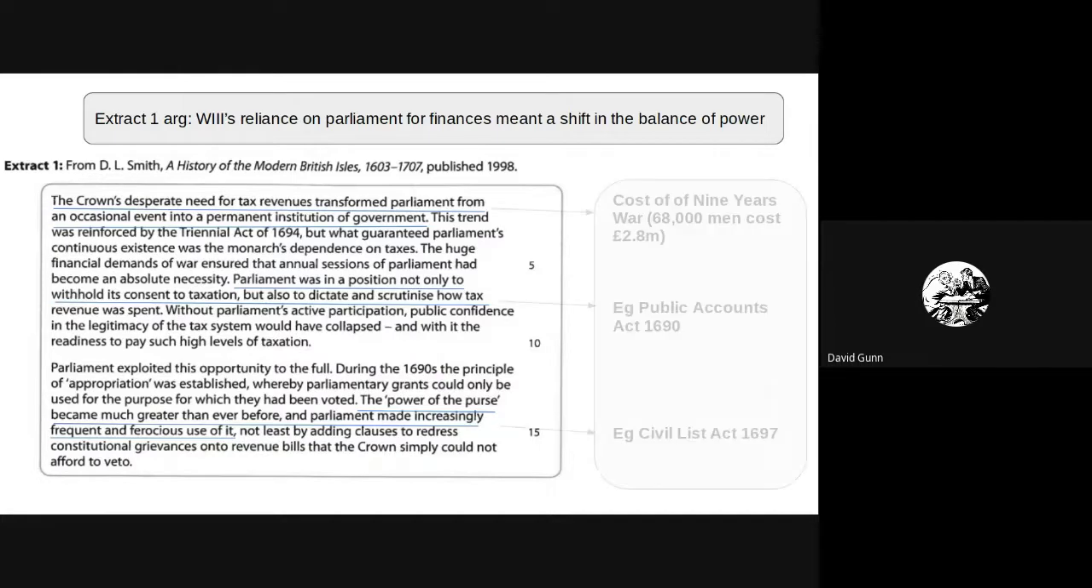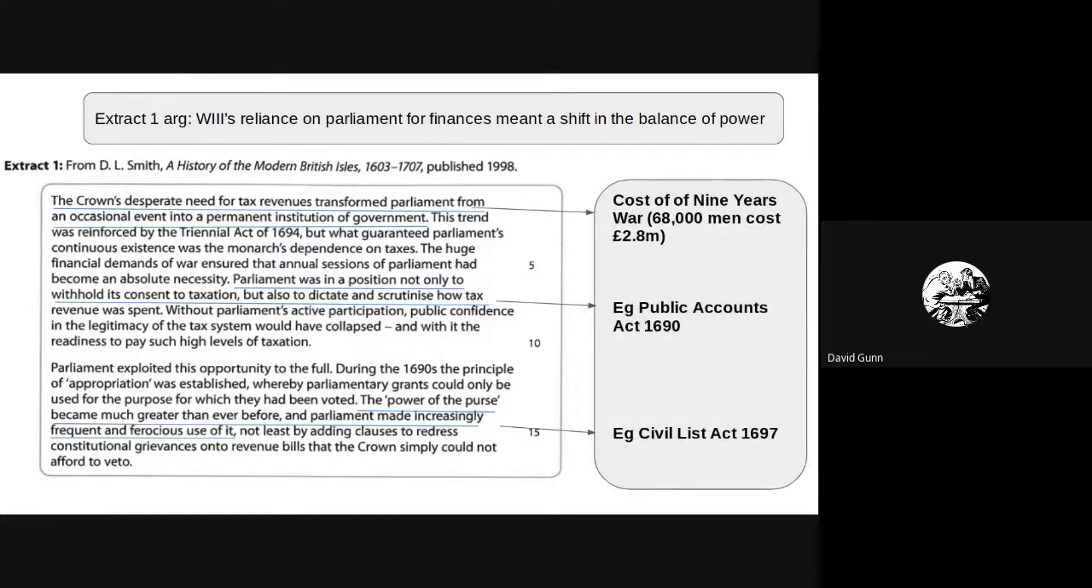So in terms of key evidence that we could use, for the first quote, you could use evidence about the Nine Years' War, the cost of the war, and how much that cost the monarch, how much that cost William, and therefore he would be increasingly reliant on Parliament to do that.